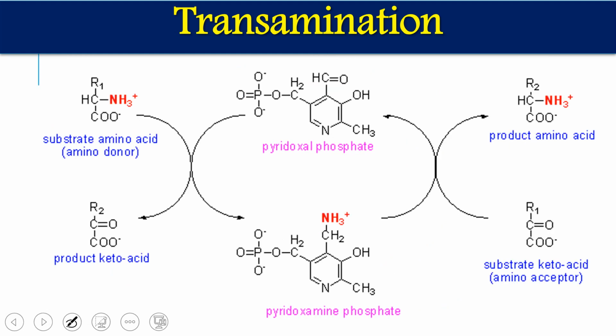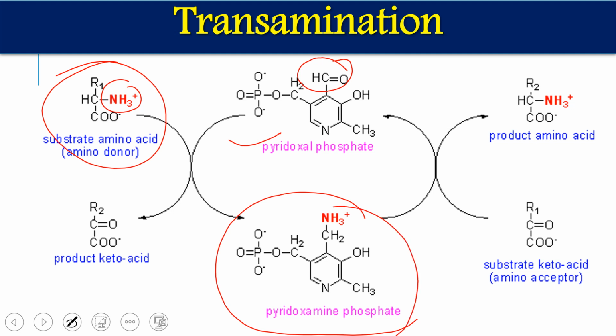So this is the overall reaction, where we have amino acid 1 which releases its ammonia, and the ammonia is taken by pyridoxal phosphate. So pyridoxal phosphate is converted into pyridoxamine phosphate, and the amino acid, by releasing ammonia, is converted to keto acid. Then ultimately this pyridoxamine phosphate releases this ammonia and gives it to the keto acid, and the keto acid is converted into amino acid. So this is the overall transamination reaction, a two-step process with the involvement of pyridoxamine phosphate. Normally every amino acid undergoes transamination reactions, except a few amino acids.